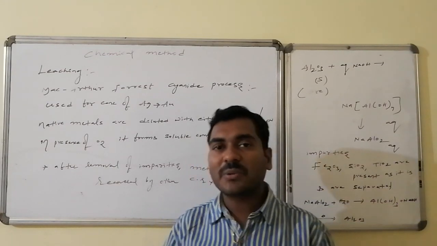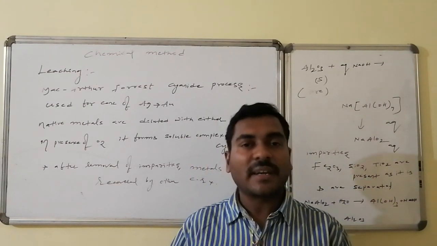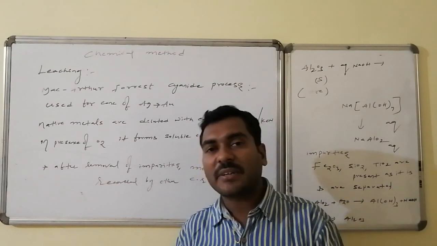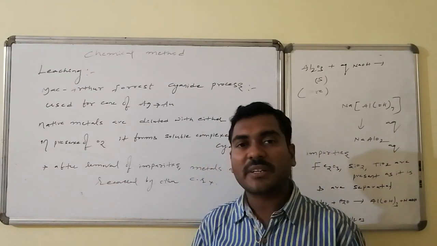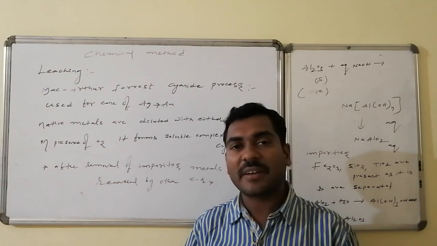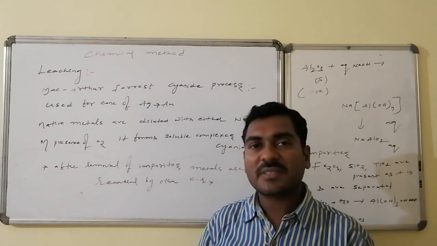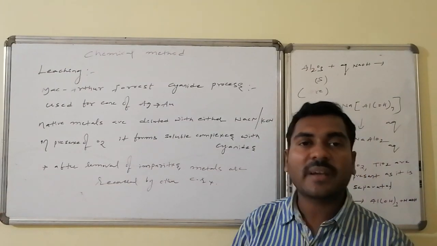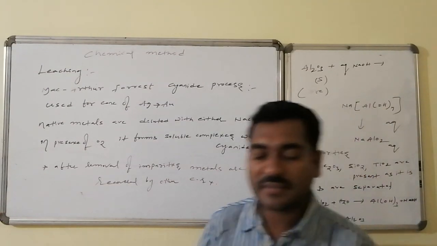Now the soluble solution, on treatment with another reagent, undergoes chemical transformation and is converted back to the native state metals, gold as well as silver. This process is said to be the MacArthur-Forrest process.